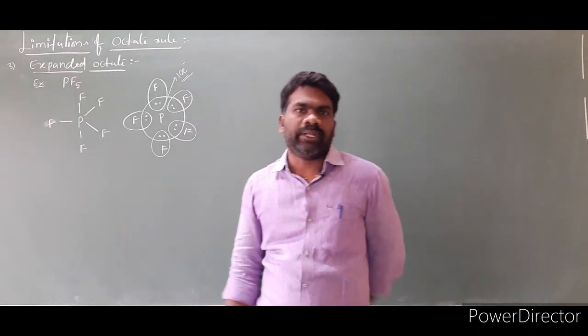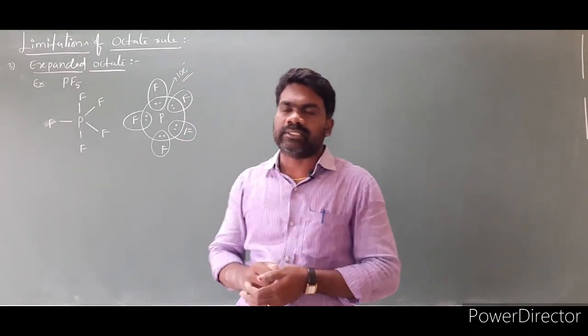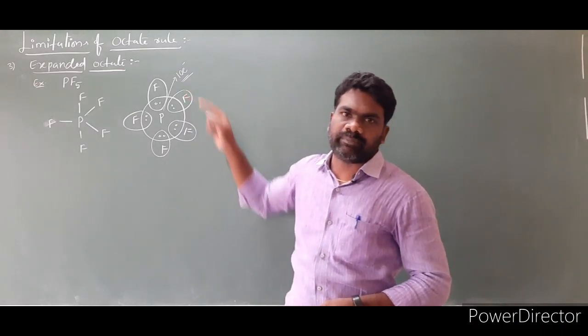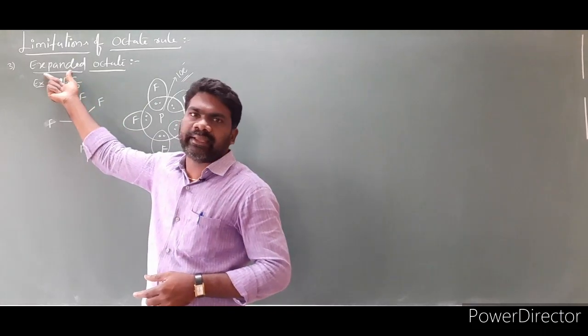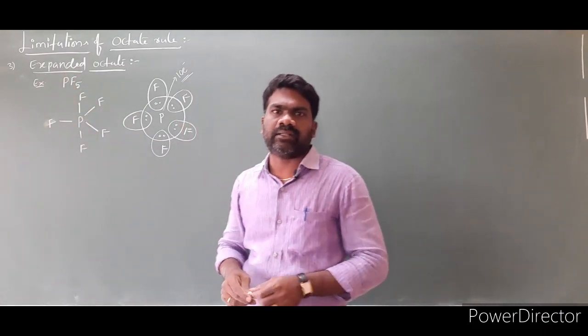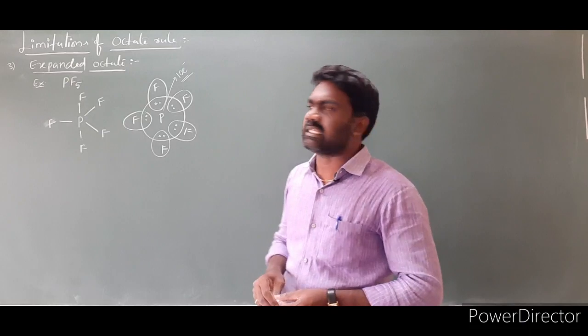According to the octet rule, how many electrons are required to attain stability? 8 electrons. But how many are there? 10 electrons. That means greater than 8 is there. So we call this an expanded octet. Greater than 8 electrons will be there, and that we have to call an expanded octet.